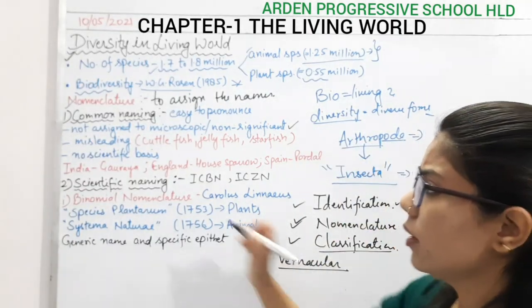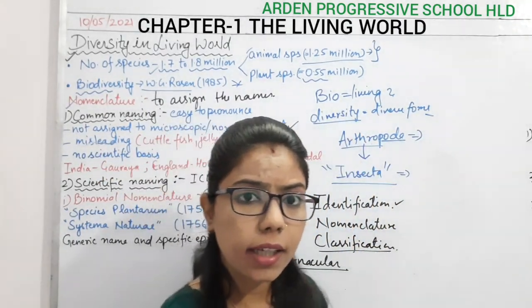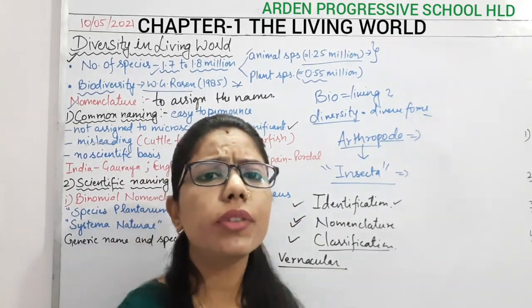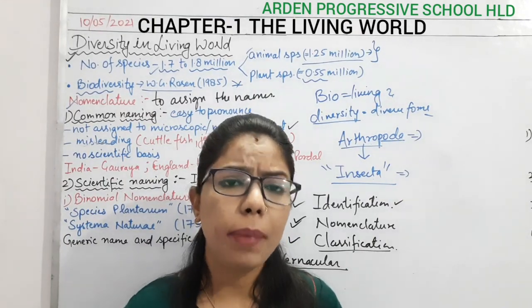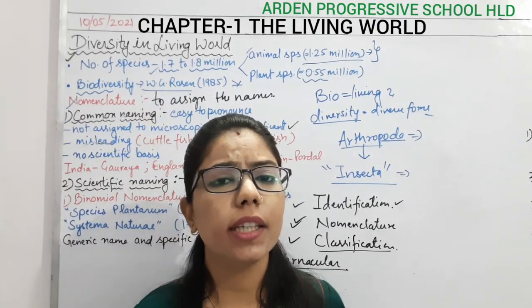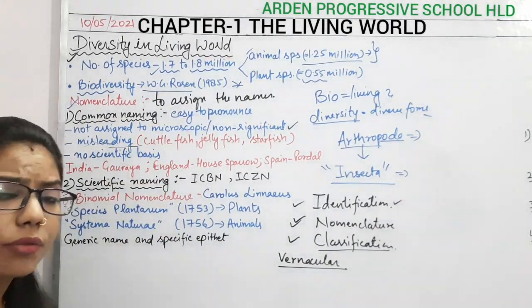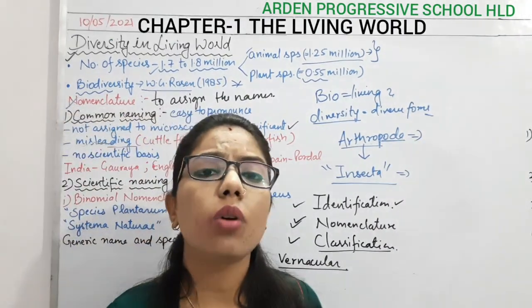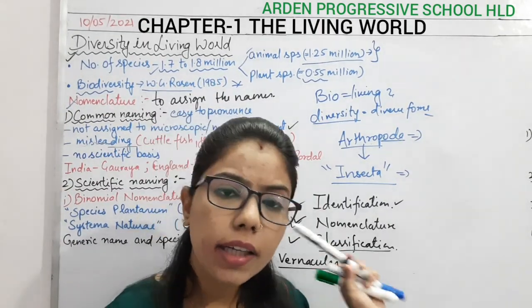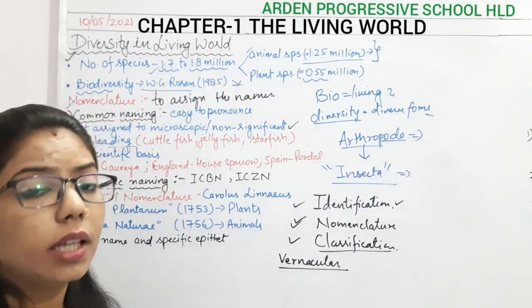Then another disadvantage is that it is providing misleading information. Misleading means that sometimes we have to assign the name on the basis of the characteristics. But here we are talking about the physical characteristics. If something is similar to the physical appearance of any other one, we are assigning the name on the basis of that one, right? So what happened is that some names which we have given to the organism are not the correct ones. Scientifically they are incorrect. That's why it is creating misleading among the people.